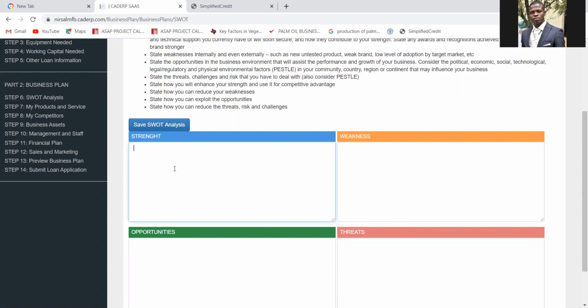Strength is talking about what are those factors that serve as a strength to your business organization, that have contributed to the growth of your business enterprise, or that you can leverage on to grow your business. It can be professionalism, the existence of dedicated and competent staff, excellent customer care, good pricing, quality, strategic location, and the list is endless.